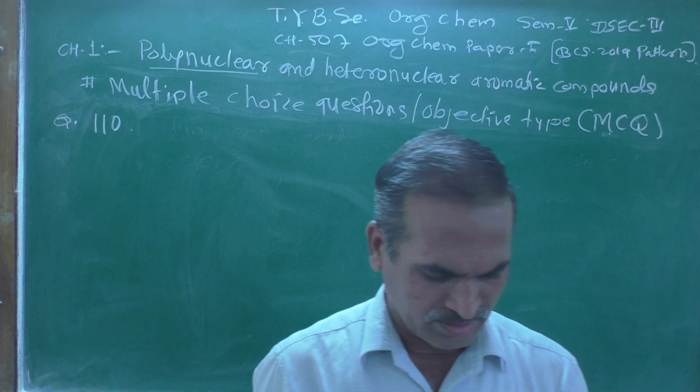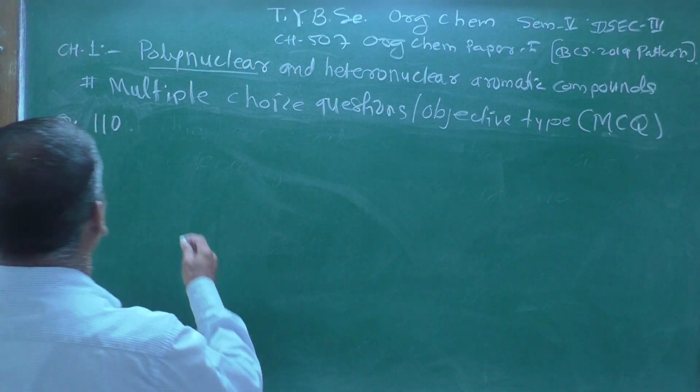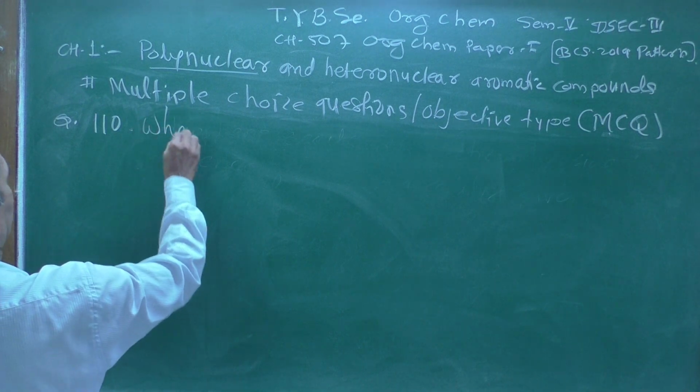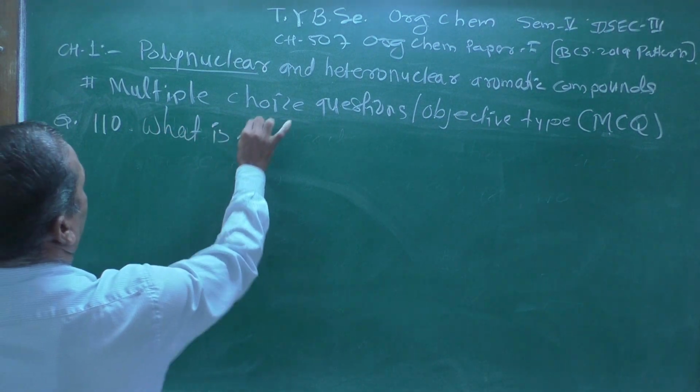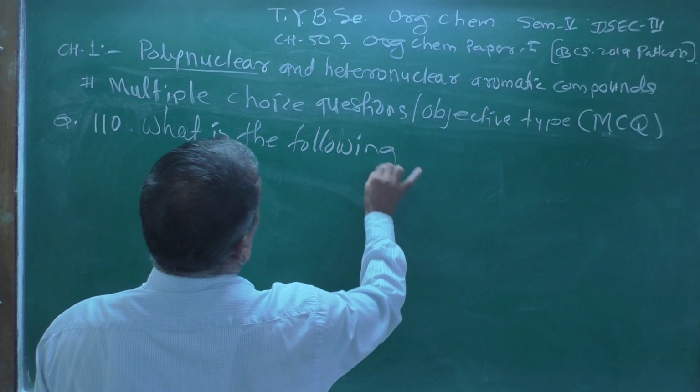Question 110 is like this: what is the following reaction?